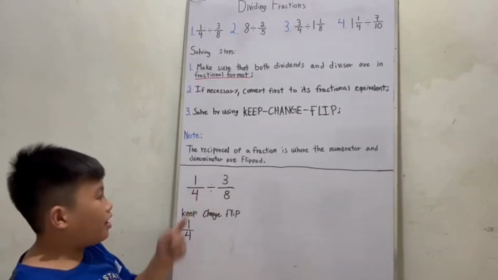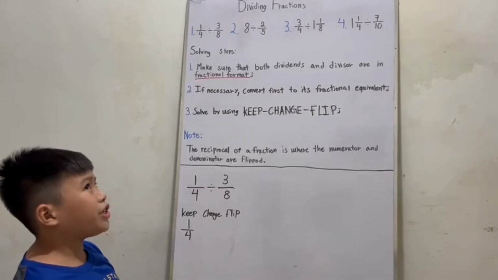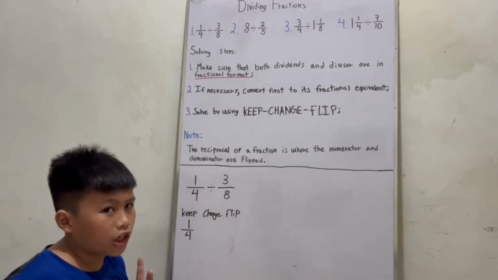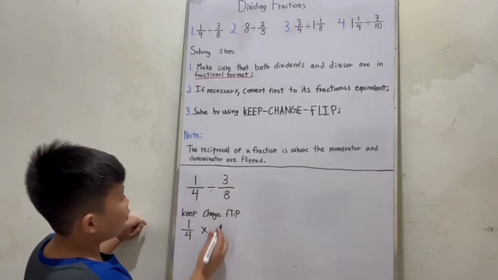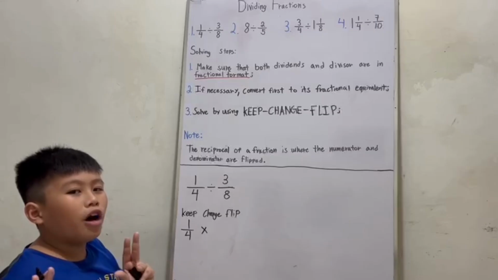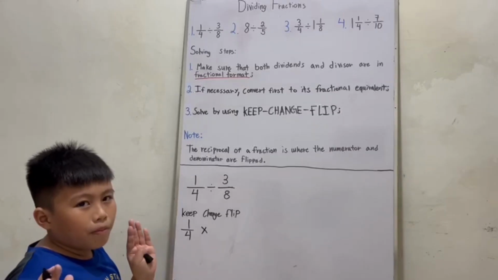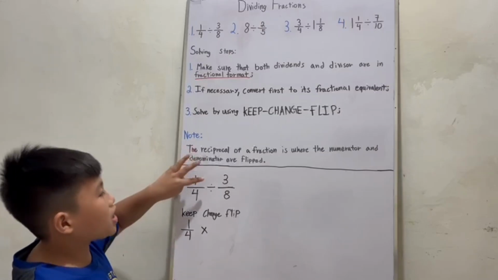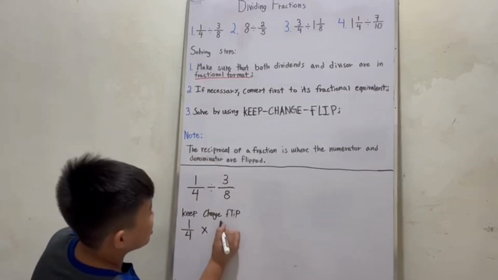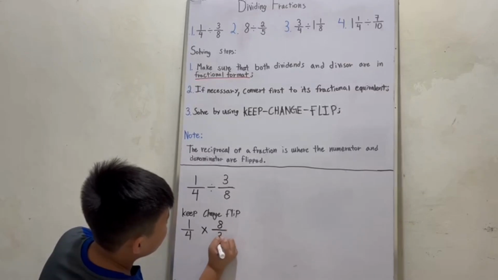It's division. So if we want to change division, what's the opposite of division? It's multiplication. So we put multiplication and we flip it. Remember how I taught you the reciprocal of a fraction? Well, we just have to flip it. So 3/8 becomes 8 over 3.